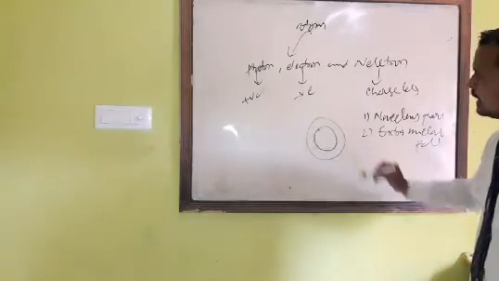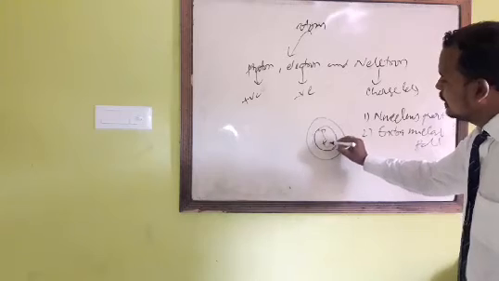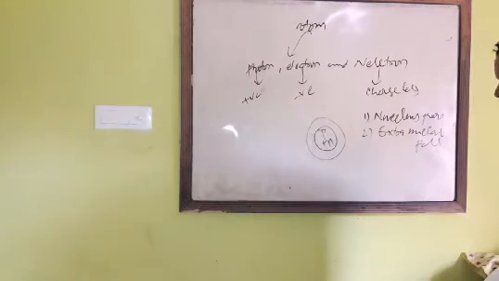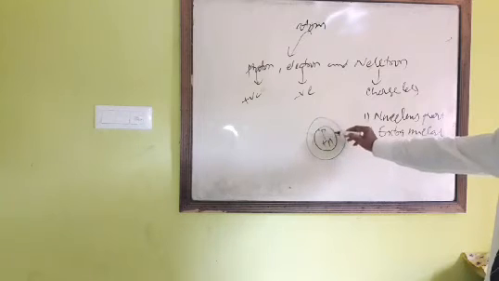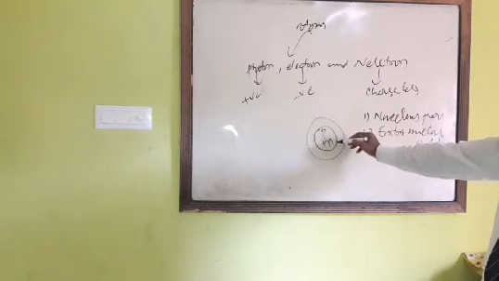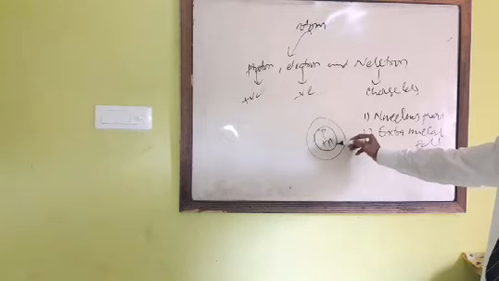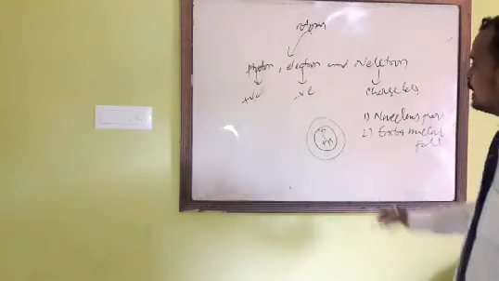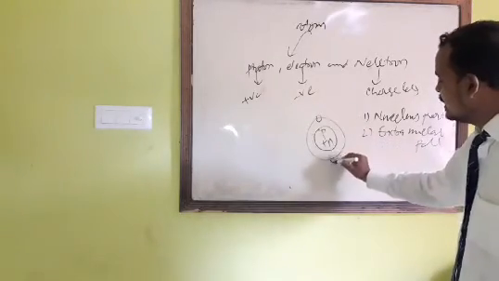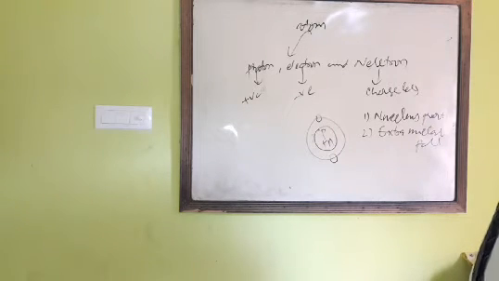In the nucleus part, proton and neutron are found. Proton is the positively charged particle and neutron is chargeless. In every atom you can find proton; in some atoms only you can find neutron. And electrons revolve around the nucleus in closed circular orbits.